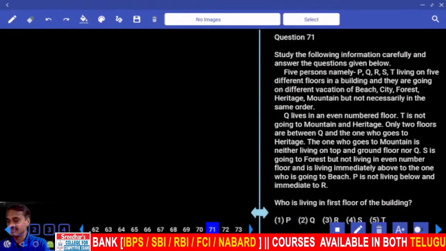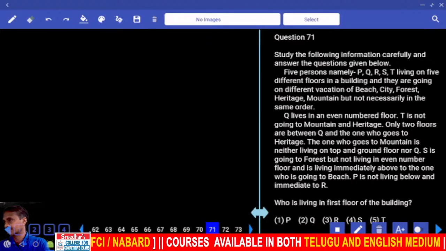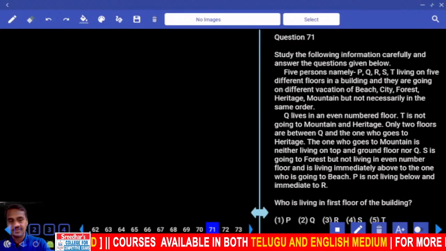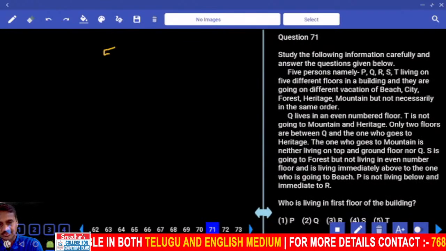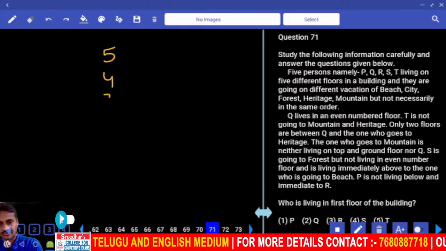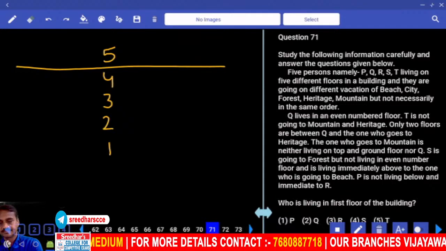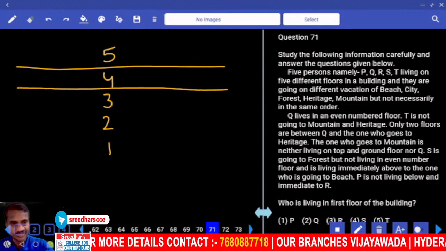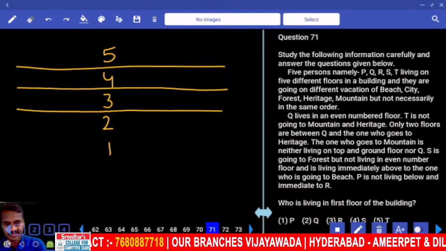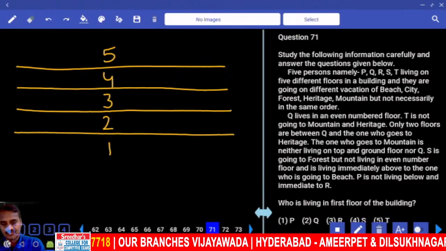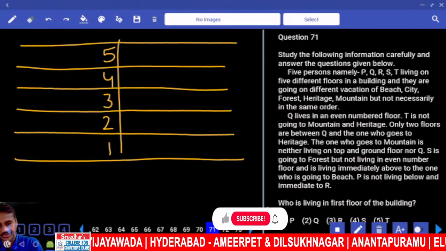Now 5 persons living on 5 different floors. First priority, function. Only 5 floors were there, though there is a parameter, it can come under first priority. Now 5 floors are there. What are those 5 floors? 5, 4, 3, 2 and 1. Now 5 persons are staying on these 5 different floors, and at the same time they are going to different vacations. Now 5 different vacations were given. 5 persons staying on these 5 different floors and 5 different vacations.